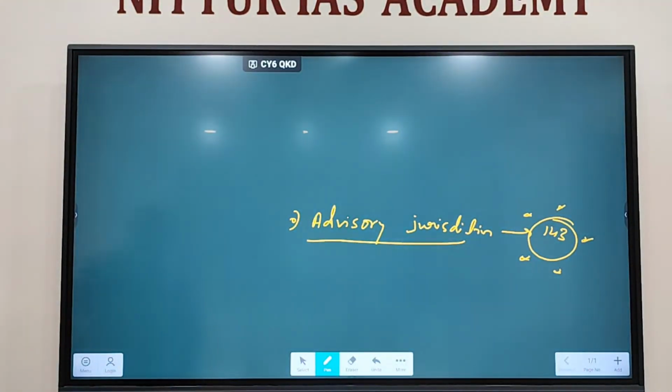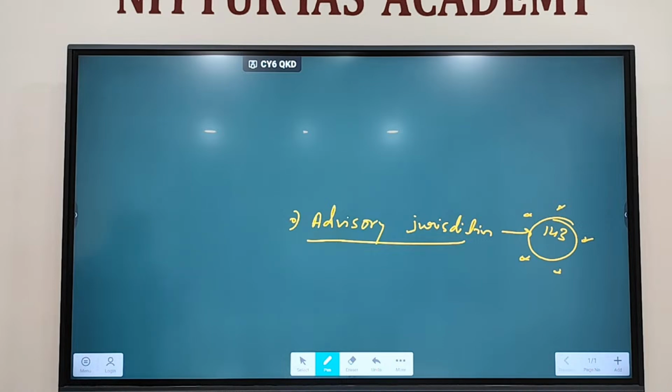Under advisory jurisdiction, the Supreme Court can give advice to the President on some matters where advice is asked by the President. Okay, there are two things. One is related to a non-order matter that has issues. President can ask it. Second one, if the matter is related to any treaty, pre-constitutional treaty, or any international agreements, there also the President can ask it.